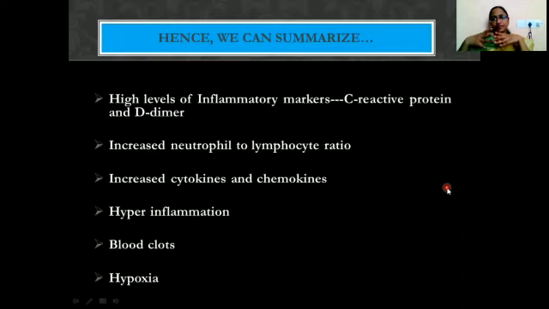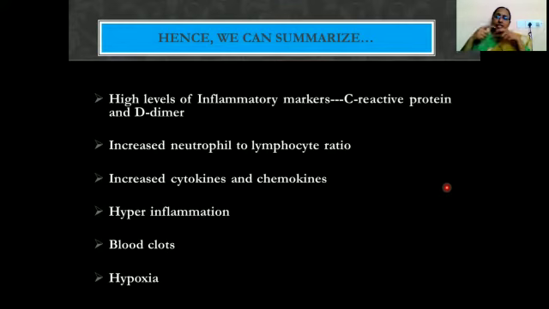Then we can conclude whatever we discussed till now: high levels of inflammatory markers such as C-reactive protein and D-dimers are present in severely affected COVID-19 patients. What does C-reactive protein mean? It is an inflammatory proteinous substance present in plasma. Whenever your body is inflamed, there is a rise in the C-reactive protein.